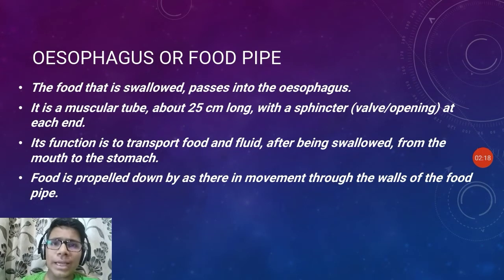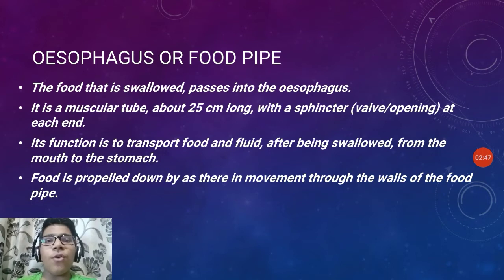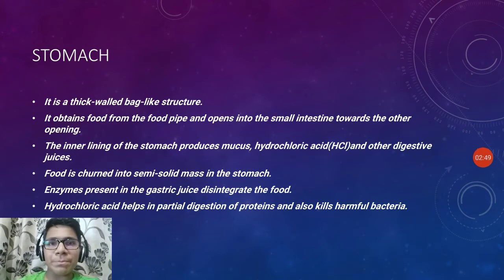Esophagus or the food pipe. The food that is swallowed passes into the esophagus. It is a muscular tube about 25 centimeters long with a sphincter, or valve, or opening at each end. Its function is to transport food and fluid after being swallowed from the mouth to the stomach. Food is propelled down by the movement of the walls of the food pipe.